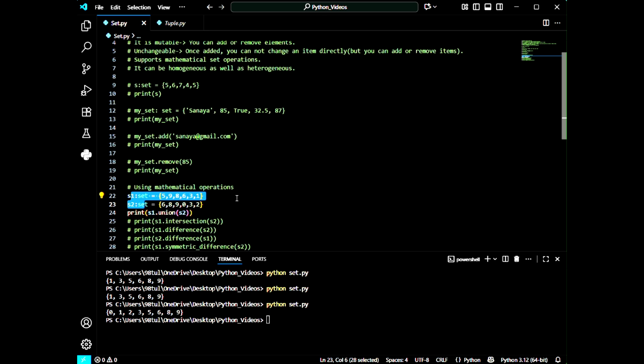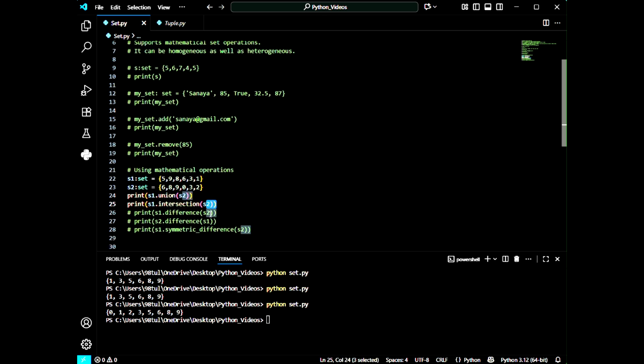Python will check whether any element is stored twice, then it will delete one and return only unique elements. So in this manner, we can use the union function. Now I'm going to use the intersection function and uncomment this line.